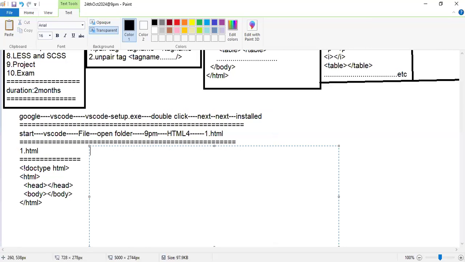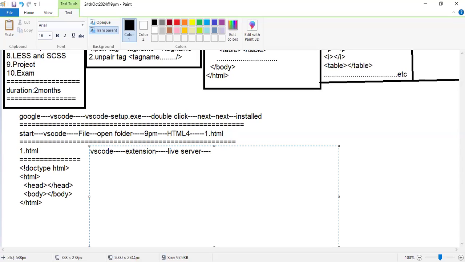To run this program, we will go to VS Code. There, the extensions option will be there. Under this, search for live server. Once you click on install button, live server will be installed in our system. So it is installed in our system.